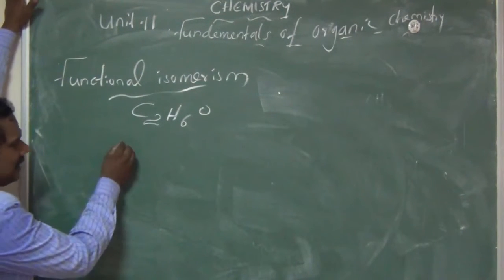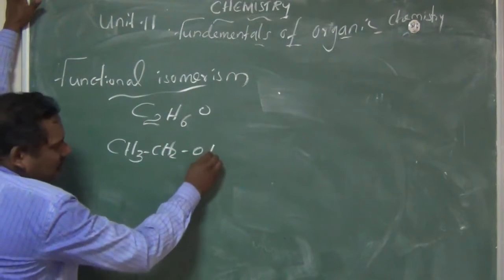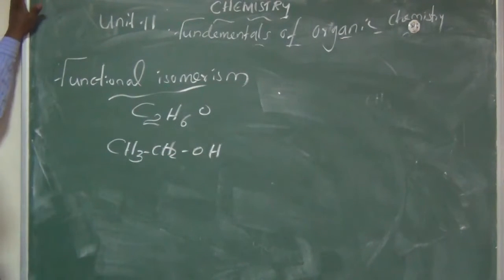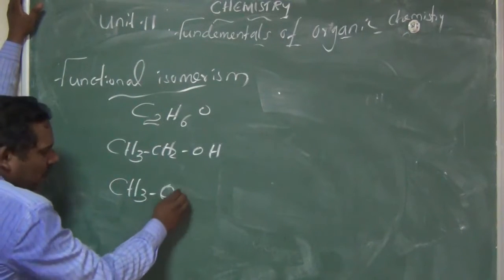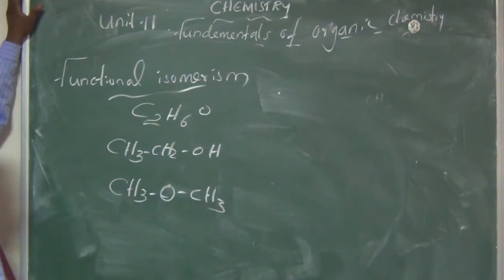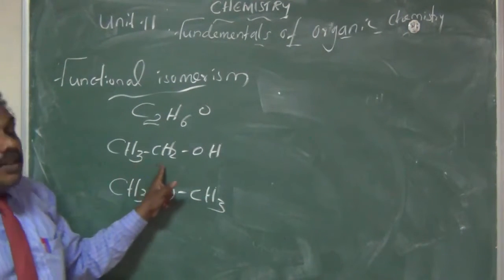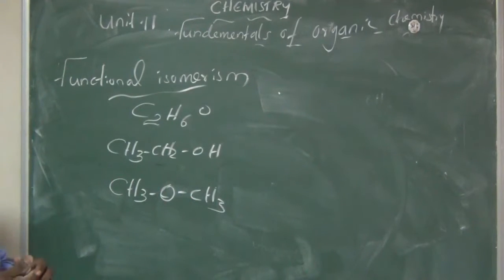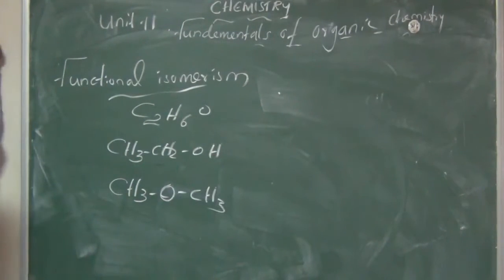One is CH3CH2OH. The next compound I am writing is CH3OCH3. Listen, all of you. Here we have two compounds. One is called an alcohol. A compound having an OH group is called an alcohol, a functional group.